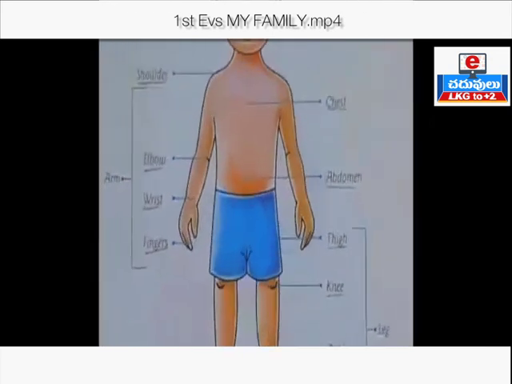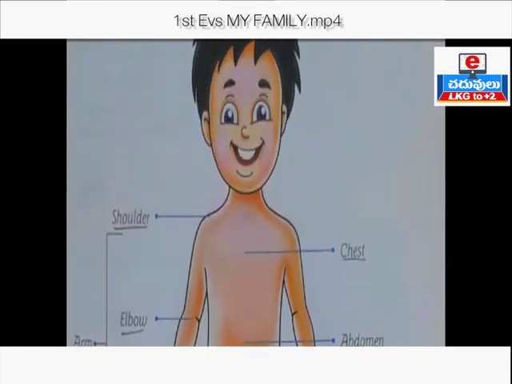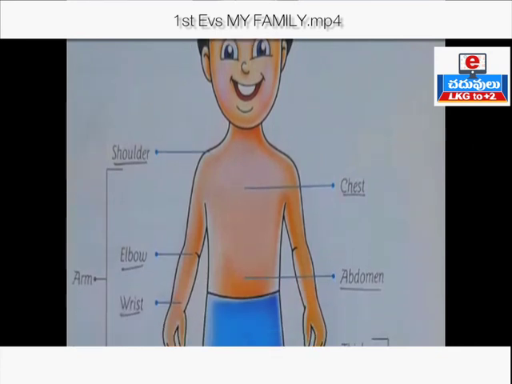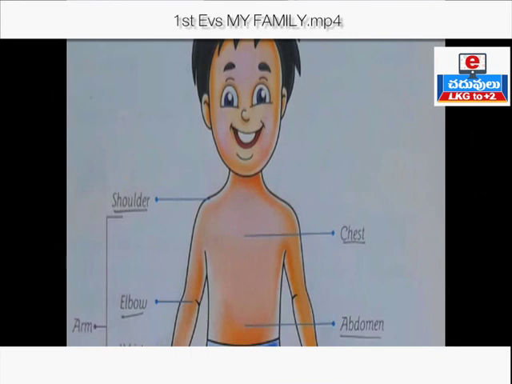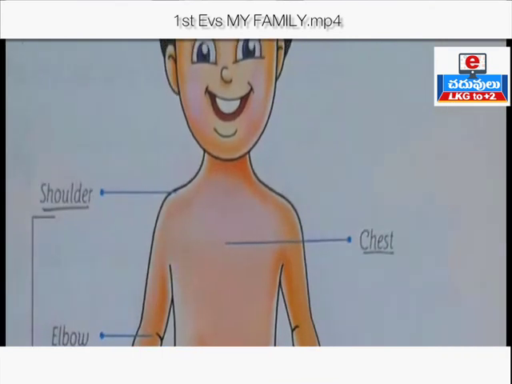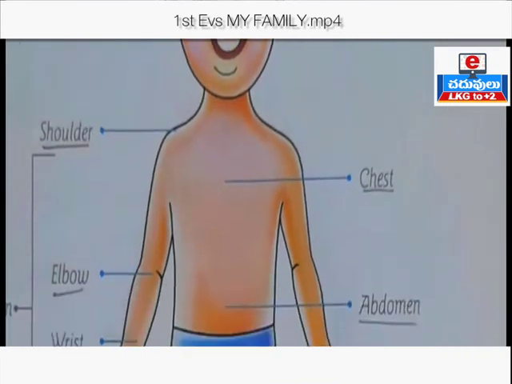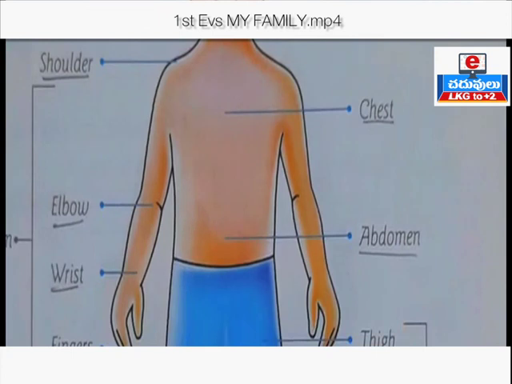That is about shoulder, elbow, wrist, fingers, arm. Here it is chest part, that is chest. Abdomen, it is also known as the belly.